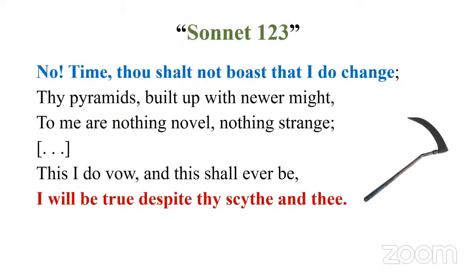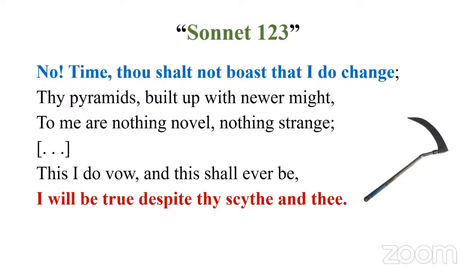Particularly this line, "I will be true despite thy scythe and thee," is taken from Sonnet 123, right? Look at the first line of this sonnet: "No, Time, thou shalt not boast that I do change." The first line itself says that time changes everything, but this speaker doesn't change. The speaker's love for the fair youth will be eternal, right?